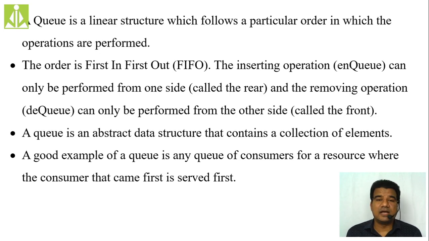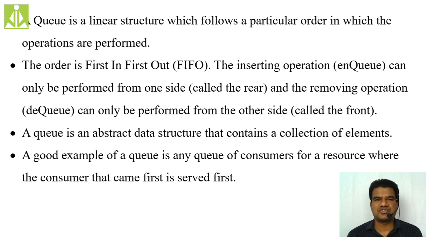As I said, a queue is a data structure, and it is a linear data structure. Linear in the sense all elements will be stored in a sequential fashion, like boxes one after the other. If you put all the boxes one after the other in a linear fashion, then you can call that structure a queue.